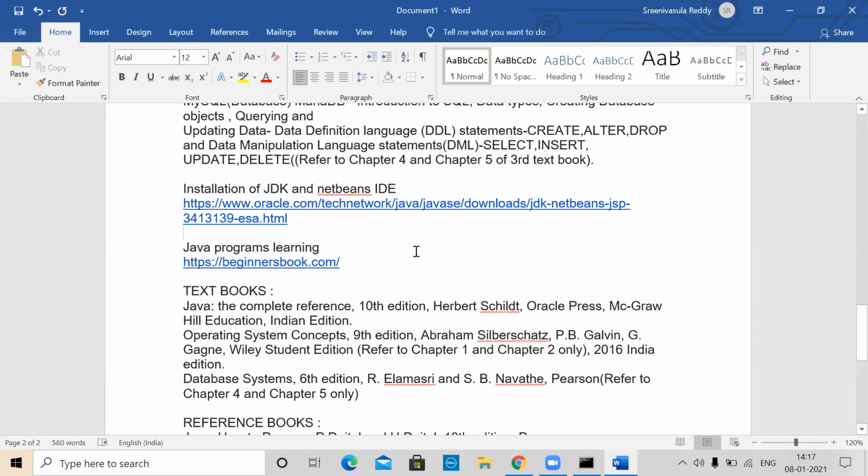Essentially, this is a course which is called an audit course. Audit course means that you need to attend the classes, take the mid exams, write the end exam also, and you should also pass the exam. But the grades you get will not be counted for awarding the degree. That means to know whether you are to be given first class or distinction, for that calculation these marks will not be counted. This is an audit course.